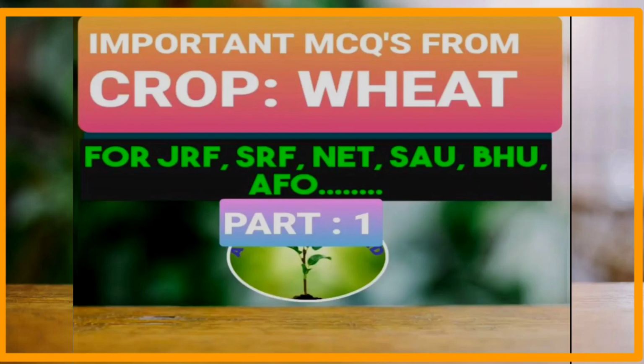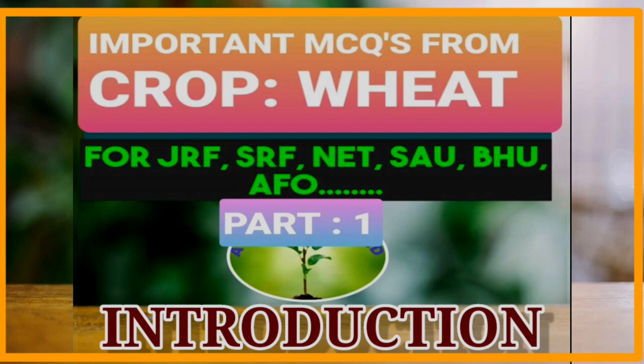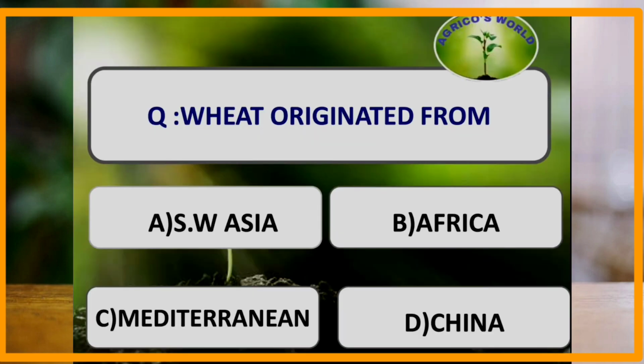In this video, we are going to discuss some of the important MCQs related to the crop wheat. And these questions are usually repeated in most of the competitive exams related to agriculture. Wheat scientific name is Triticum aestivum and its chromosome number, that is 2n number, is equal to 42. Moving on with our first question.